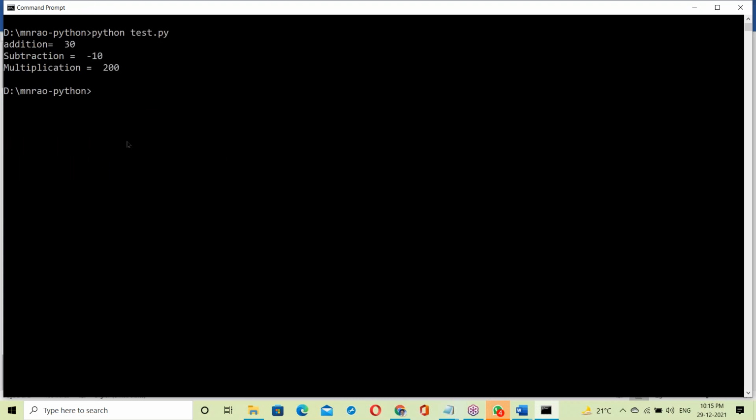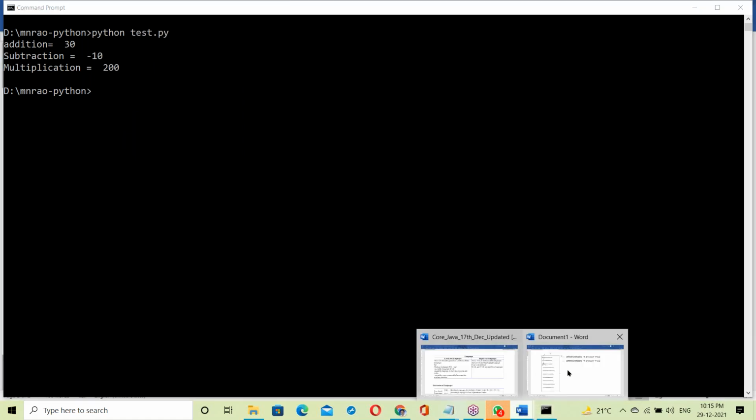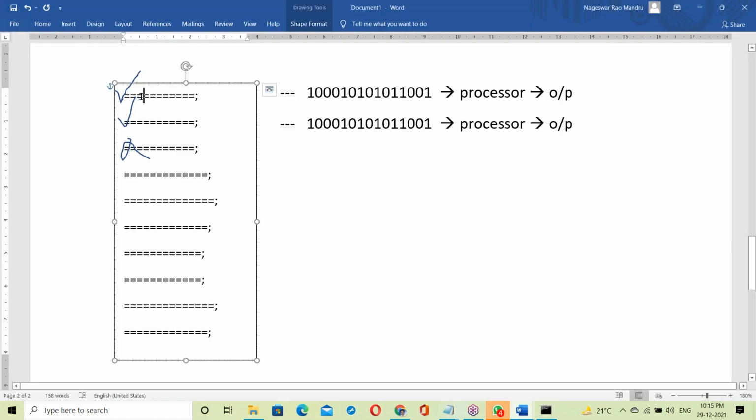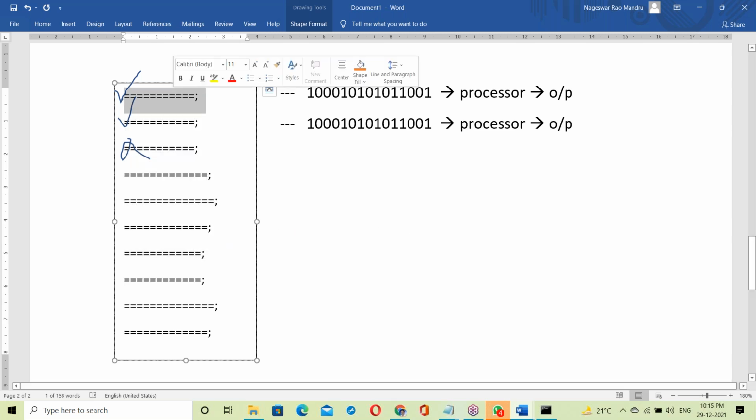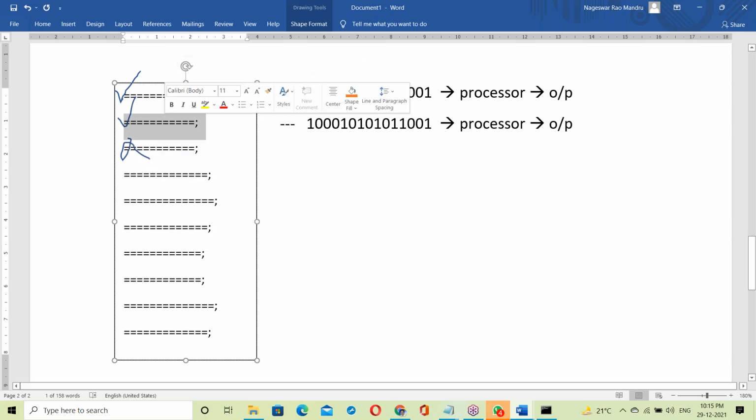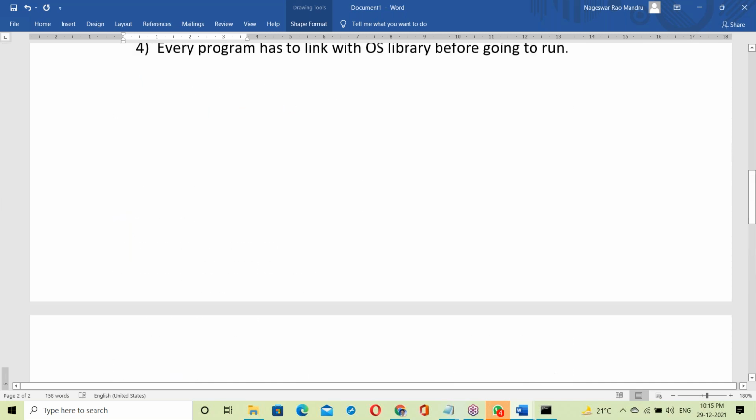Okay, so how is it working? How is this interpreter working here? Line by line: checking the first line, then execution. Next line checking, then execution. First line over, next line over. The next coming statement may be right or wrong, it never thinks about the next coming statements. If it is correct, it executes and gives output. So line by line. Any error comes, it simply stops. This is the interpreter.